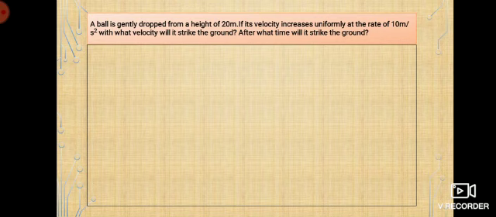Here, what is that? A ball is gently dropped from a height of 20 meters. Just dropped from the top, which is 20 meters height, and as it comes down the velocity increases uniformly at the rate of 10 meters per second square. Okay, acceleration is given. What is the velocity when it strikes the ground, what is the velocity of that stone? Correct. And after what time does it strike the ground?